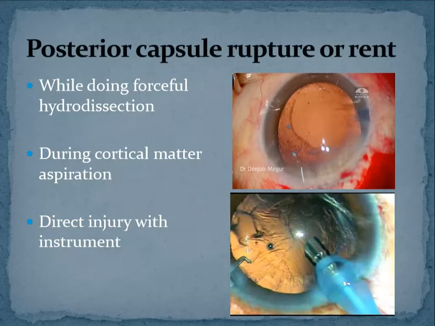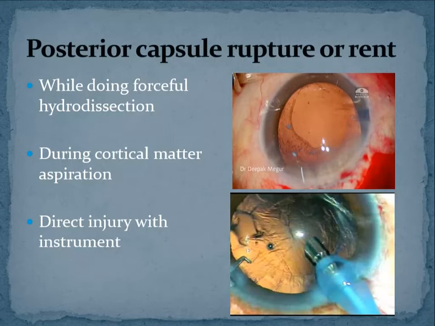Next, after you do a good capsulorhexis, the next step we have to do is tackle the nucleus and remove the nucleus. After that, you do a nice, thorough lens matter aspiration. So while doing this nucleus delivery, whether it is SICS or phaco, the first thing we do is hydrodissection. That means we put a little fluid between the capsule and the nucleus, and the lens as such, and try to separate the lens from the capsule.